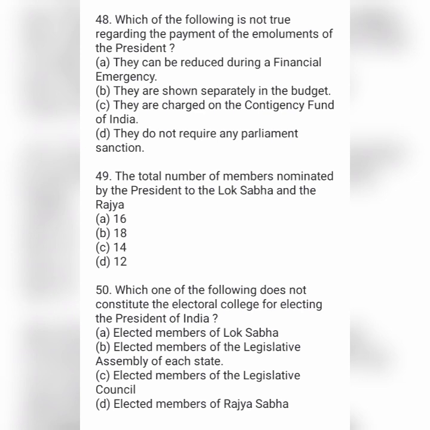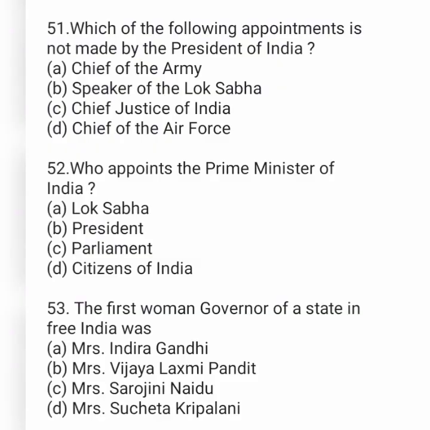Next, which one of the following does not constitute the Electoral College for electing the President of India? Option A elected members of Lok Sabha, option B elected members of Legislative Assembly of each state, option C, elected members of Legislative Council. Option D, elected members of Rajya Sabha. Next question, which of the following appointments is not made by the President of India? Option A, Chief of the Army. Option B, Speaker of Lok Sabha. Option C, Chief Justice of India. And option D, Chief of Air Force.